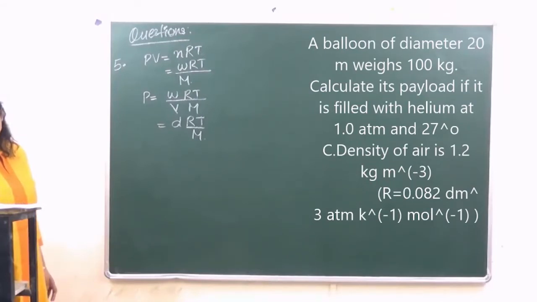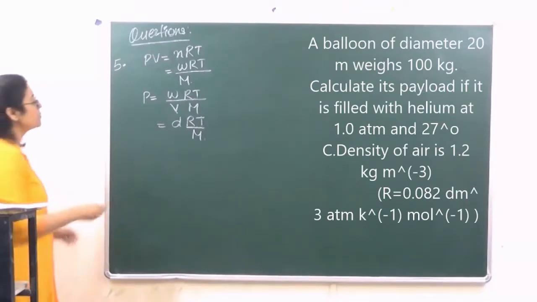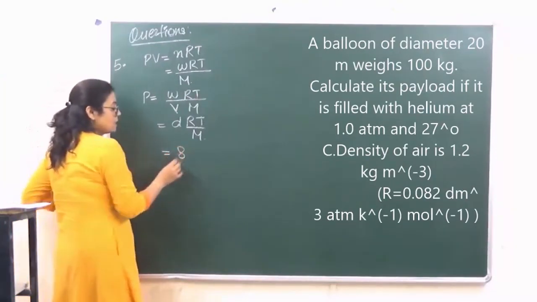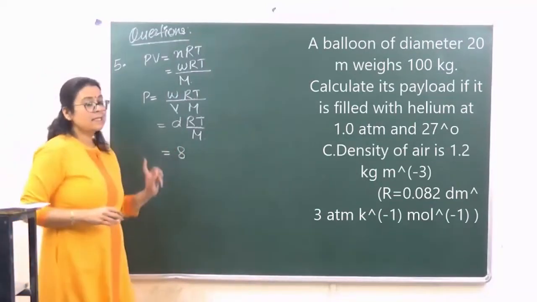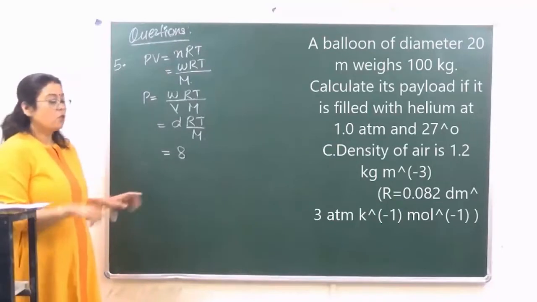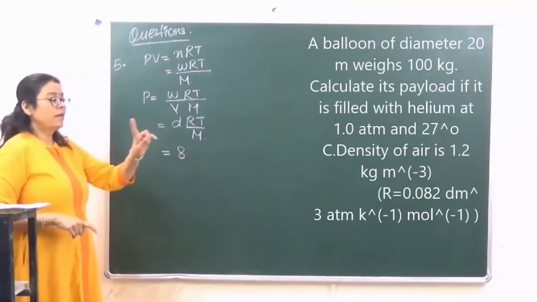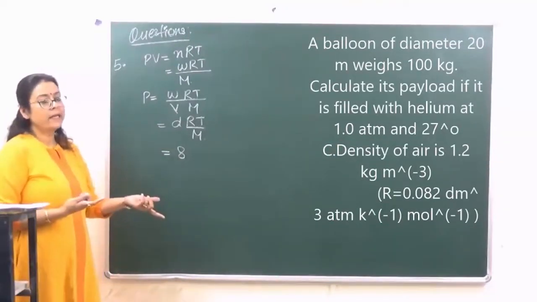So what is given to us in the question is that we have to calculate the pressure at minus 40 degree centigrade if its density is given as 8. Remember that density is given in kg, so the molar mass of HCl also has to be taken in kg.